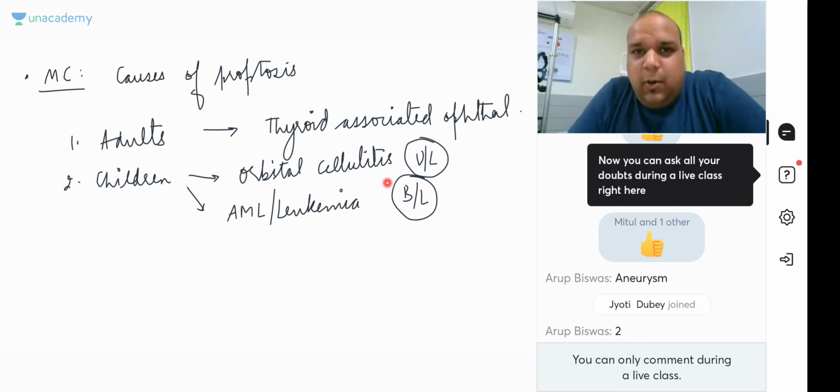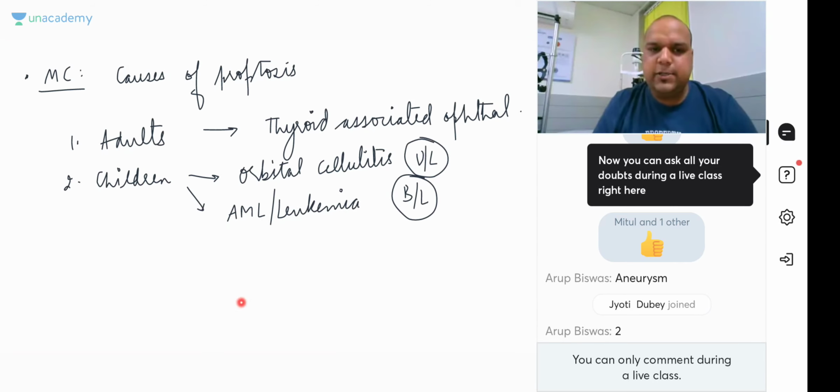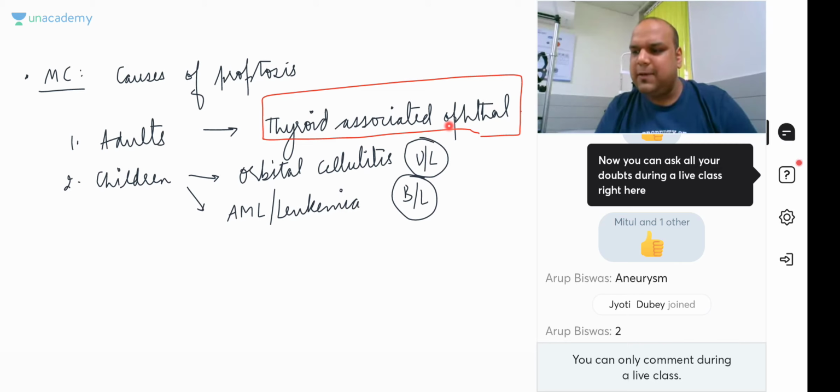I know, guys, it's a little boring, orbit and all these conditions, but I hope you are understanding and remembering stuff, how to solve questions, because questions from orbit are the ones which students find difficult. That's why I'm just trying to give you pointers on how to solve these questions. Now, if I talk to you about thyroid associated ophthalmopathy, I hope you have read it a lot in your medicine subject. I'll just be asking you 2 or 3 simple questions.